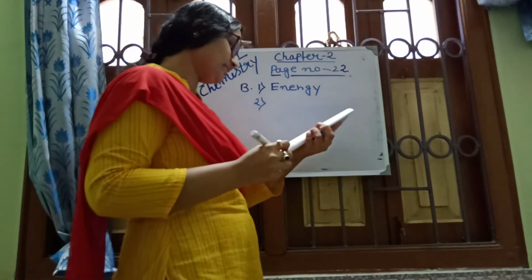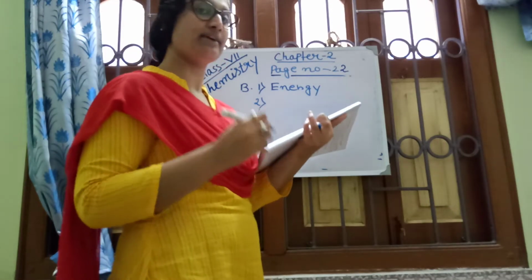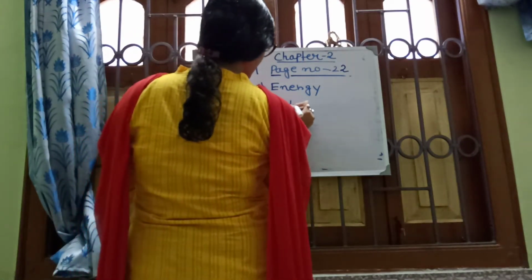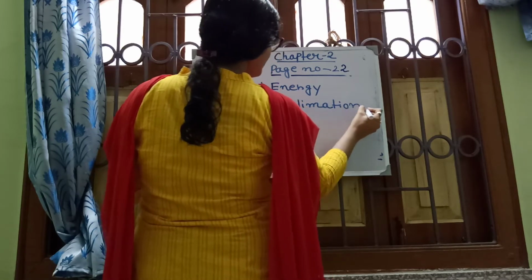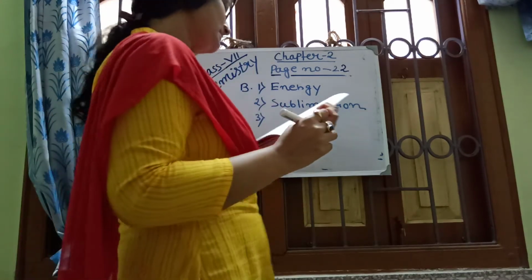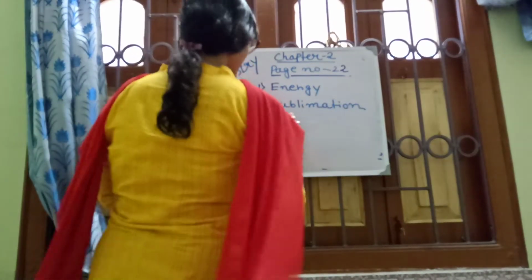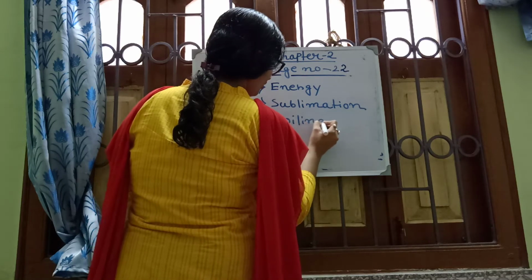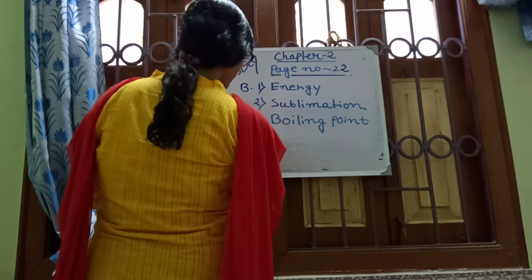Number 2. The process in which a solid directly changes to gas is called sublimation. Please also write in your book. Number 3. The temperature at which a liquid changes into vapor is called the boiling point. Boiling point, not process. Okay, giving you temperature.